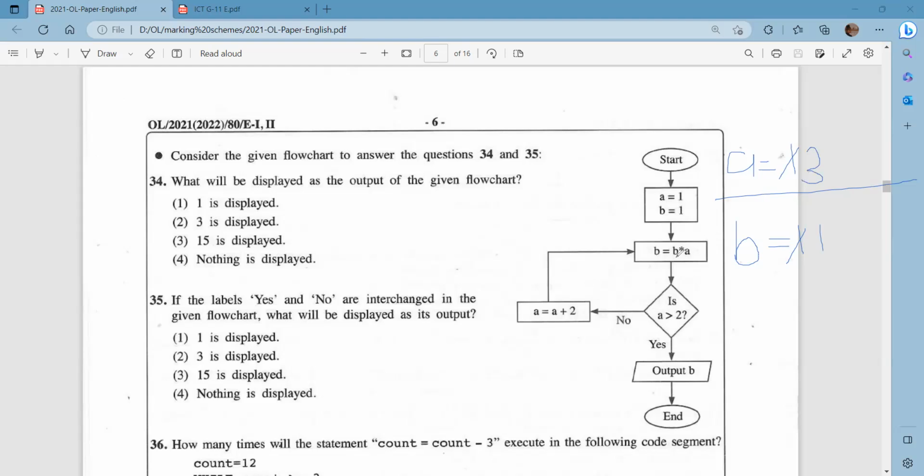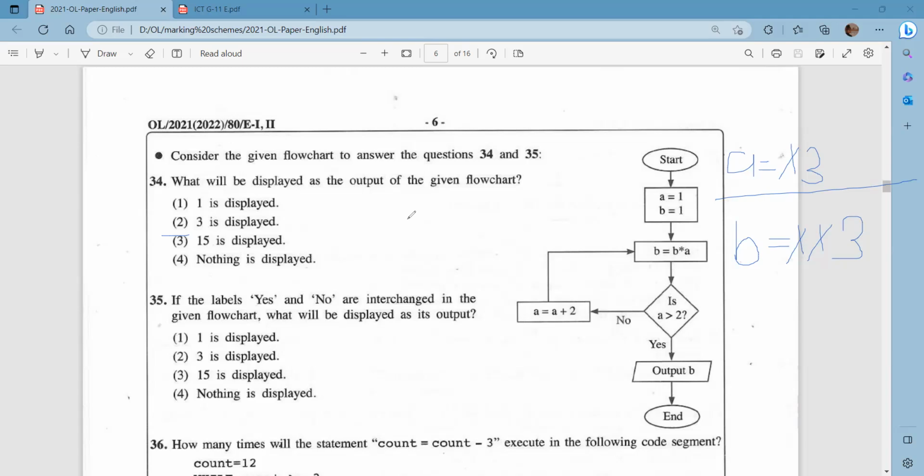And then we go here. Then it is B equals B into 3. So B is 1 and A is 3. So therefore, 1 into 3 becomes 3. Now here, is A greater than 2? A is currently 3 and A is greater than 2. Therefore, we go for the yes side and this is output B. We can see the final value of B is equal to 3. Therefore, the answer is answer 2, 3 is displayed.